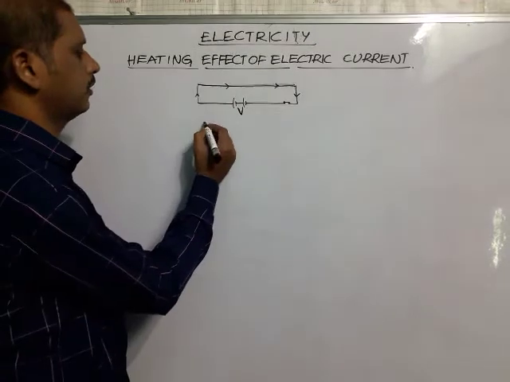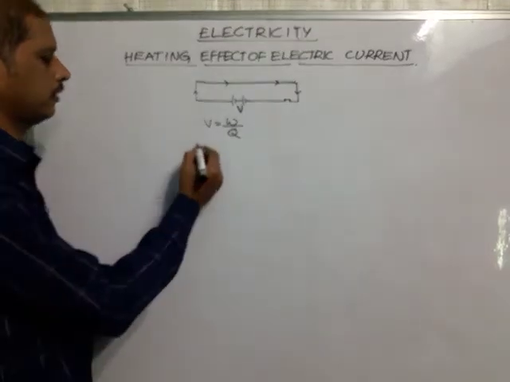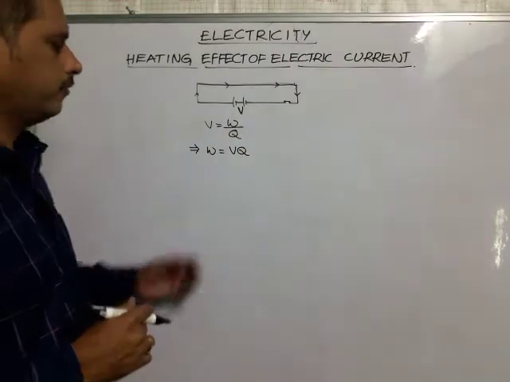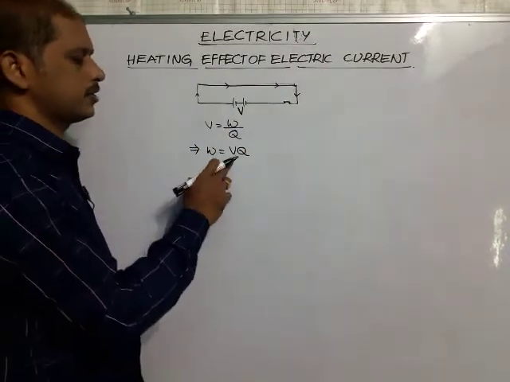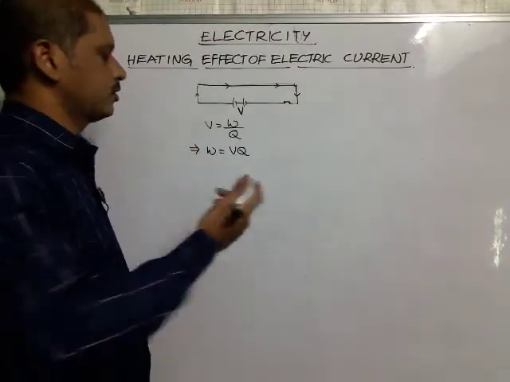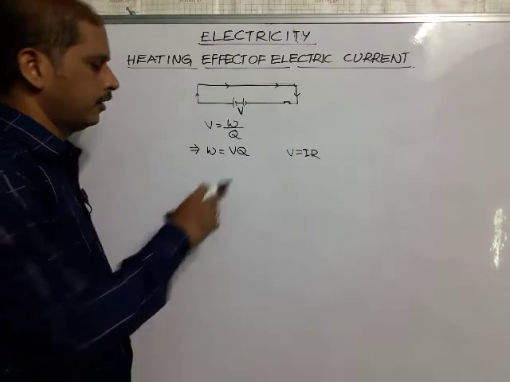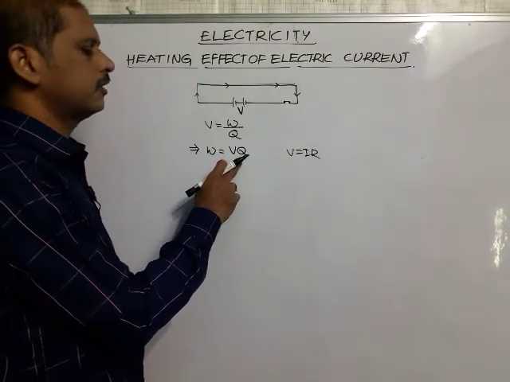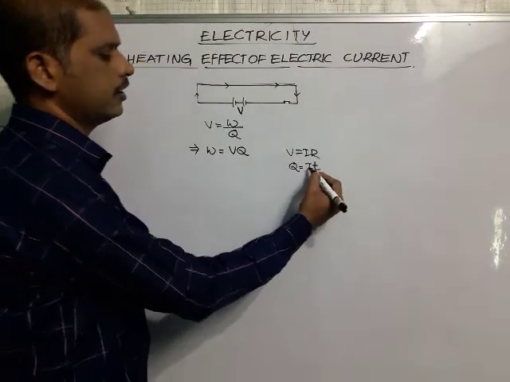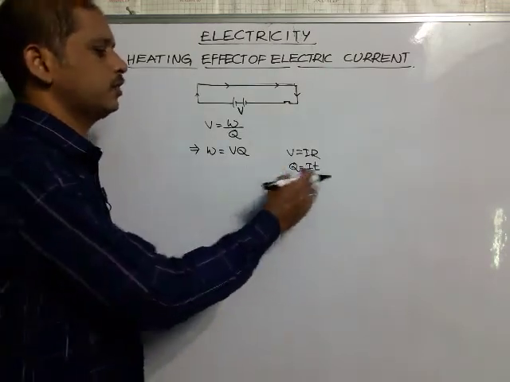So potential difference V is equal to W by Q, we know that. From that, W is equal to VQ. Again, by Ohm's law, when a potential difference is created, electric current is produced in a conductor with some resistance, so V is equal to IR. Q is the charge, and Q is equal to IT, because I is equal to Q by T. Electric current is nothing but charge per unit time.